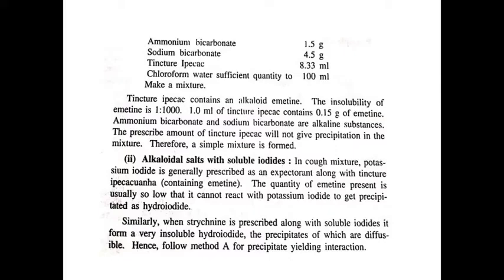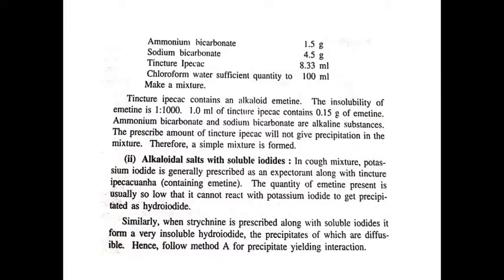Next type of alkaloidal chemical incompatibility: alkaloidal salts with soluble iodides. In cough mixture, potassium iodide is generally prescribed as an expectorant along with tincture ipecacuanha.